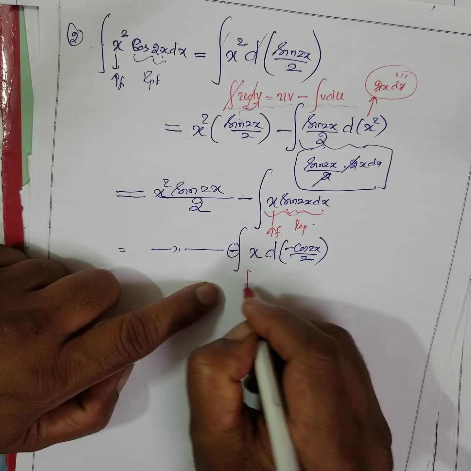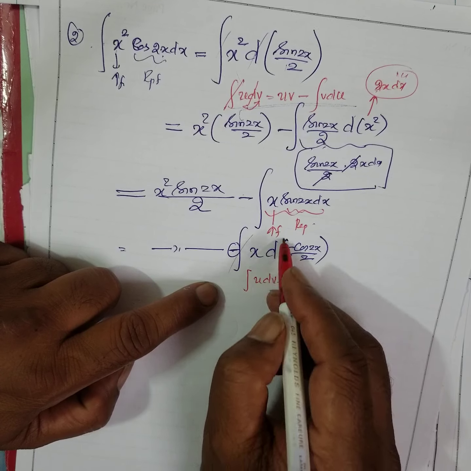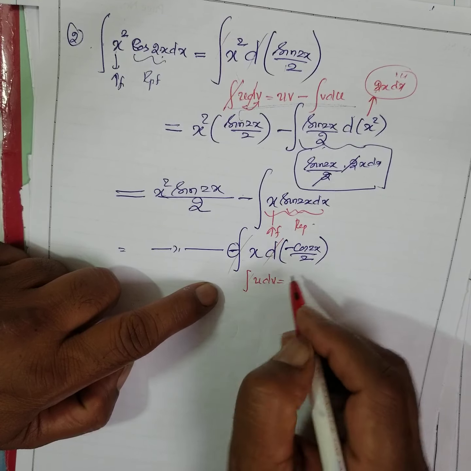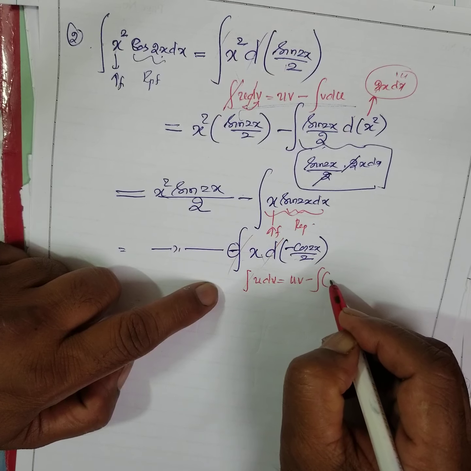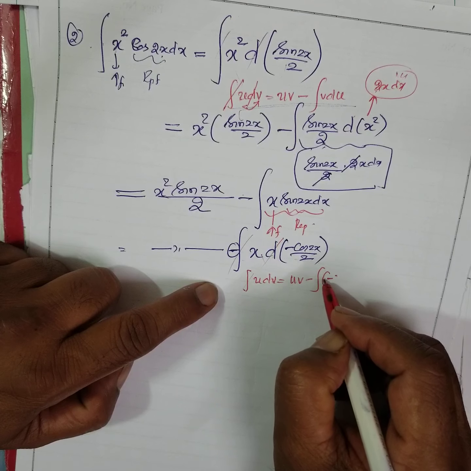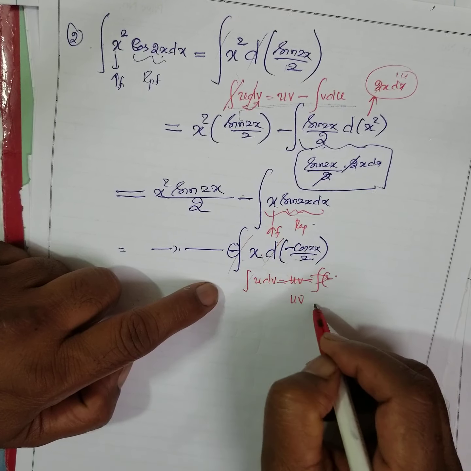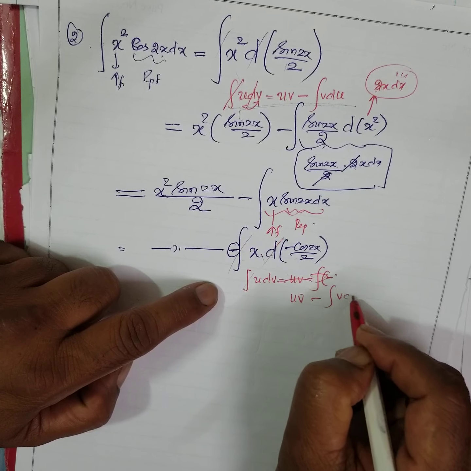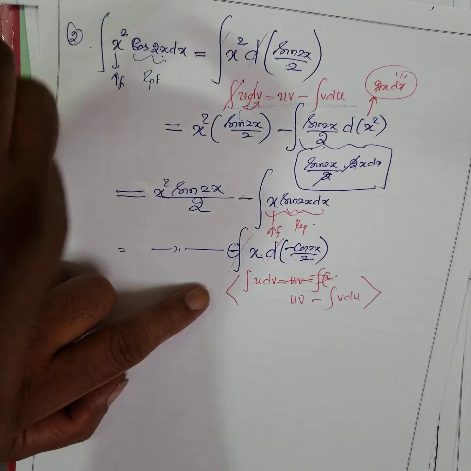See, I'll write integral of u dv equals u into v minus integral of interchange, v du, correct? Therefore, I am going to write this.